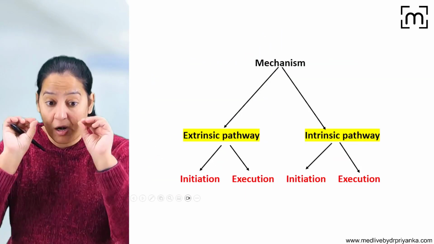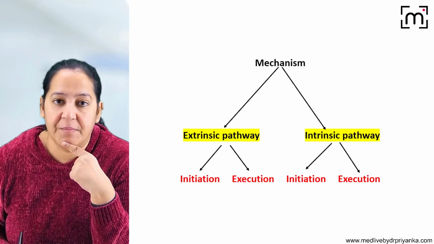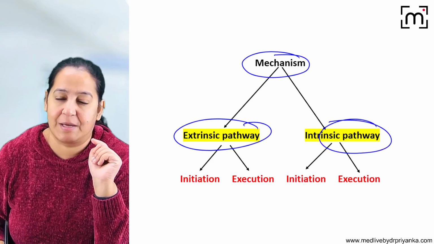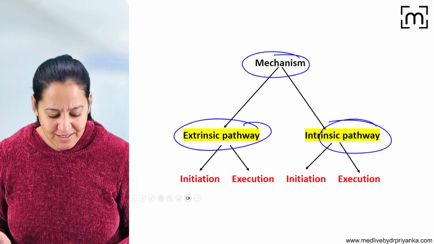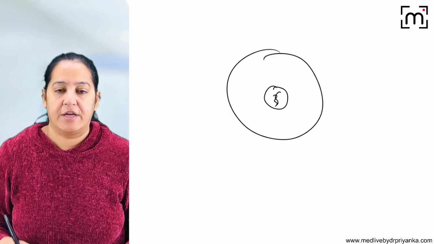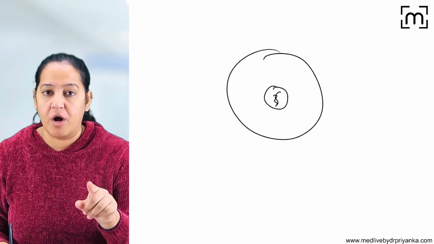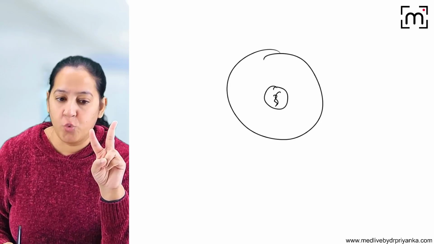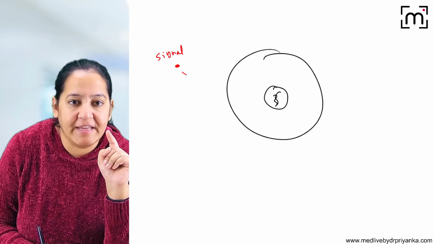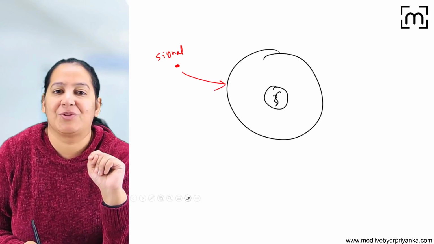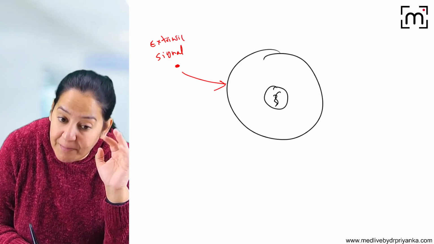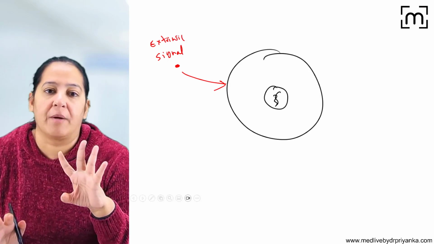Now coming to the mechanism. The ultra important topic here is the mechanism of apoptosis. In the mechanism of apoptosis, there are two pathways, the extrinsic pathway and the intrinsic pathway. Please understand what we mean by extrinsic and intrinsic. See, this is the cell, this is the nucleus of the cell, this is the DNA of the cell. Now this cell wants to commit suicide. The signal can come via two ways. If the signal is coming from outside, telling the cell that you have to commit suicide, it is known as the extrinsic pathway. Extrinsic means the signal is from outside.